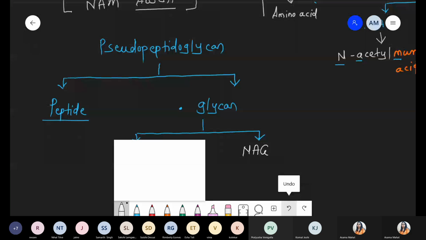Just wait. So I'm writing here, another sugar, that is NAT, and NAT stands for N-acetyl talosamine.